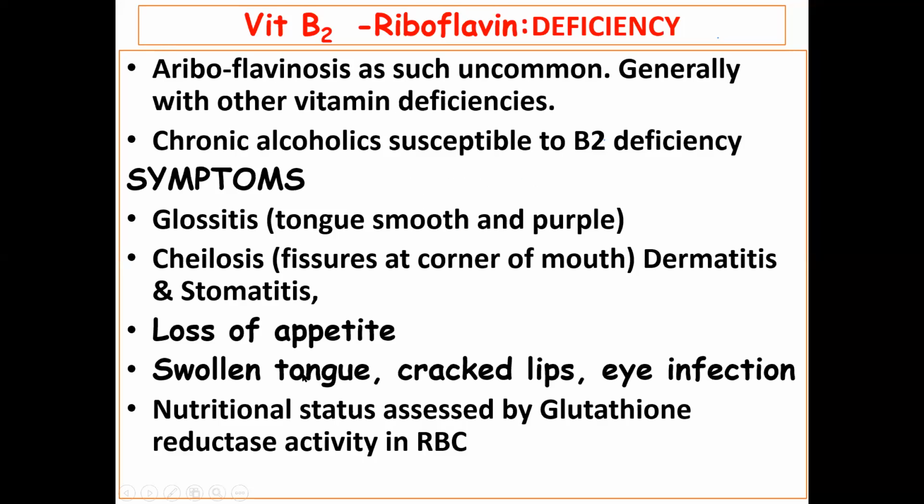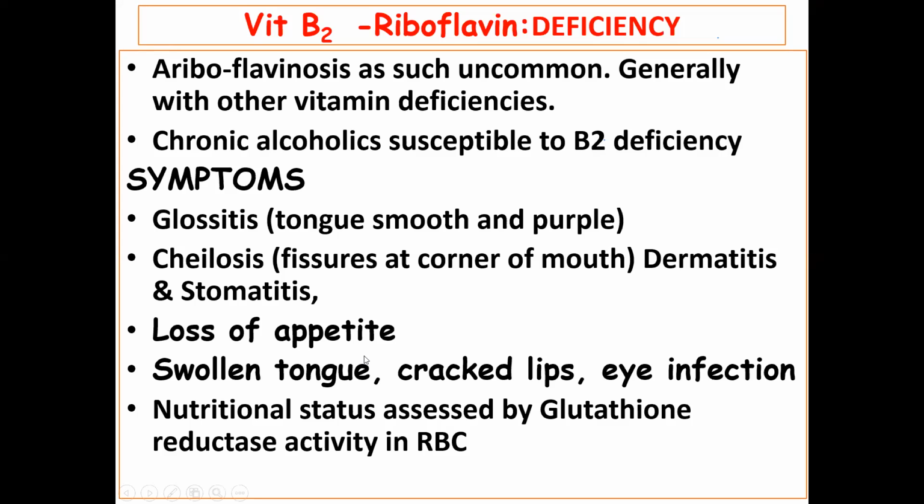Then cheilosis, it is fissures at the corner of mouth. बचपन में कभी हुए होंगे, खाना नहीं खाते होंगे properly. तो लिप्स फट जाते हैं हमारे और फिशर्स हो जाते हैं कॉर्नर्स ऑफ द माउथ, that is there because of riboflavin deficiency. Dermatitis, itching, skin inflammation, stomatitis, all these are symptoms of riboflavin deficiency. Loss of appetite, swollen tongue, cracked lips, eye infections, all these are riboflavin deficiency.